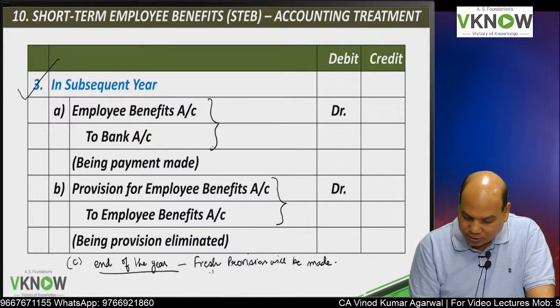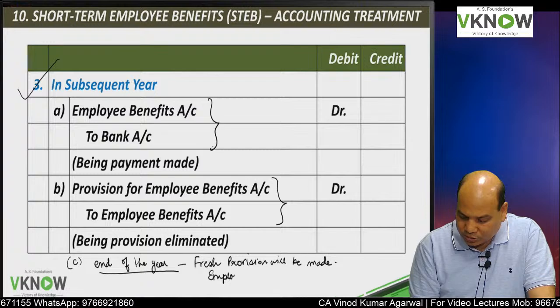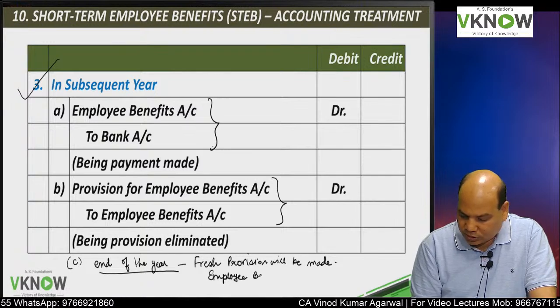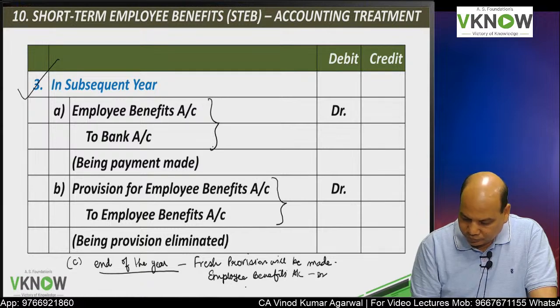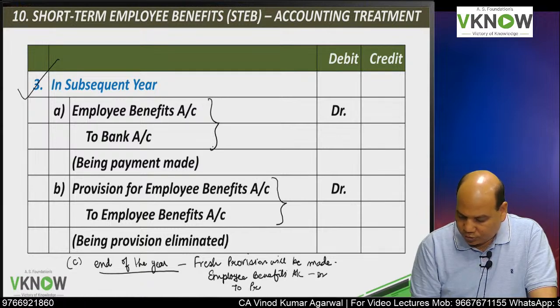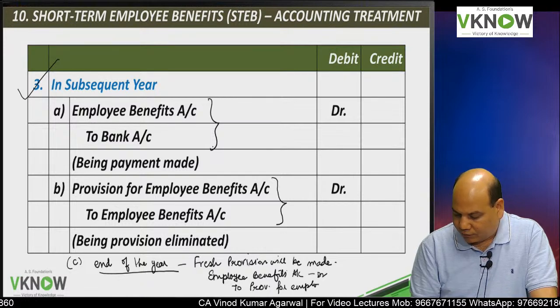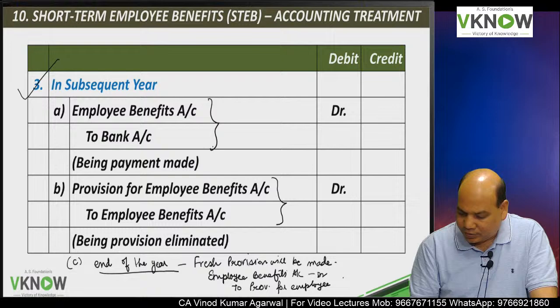Again you will pass an entry, employee benefits account debit to provision for employee benefits. So this will repeat every year.